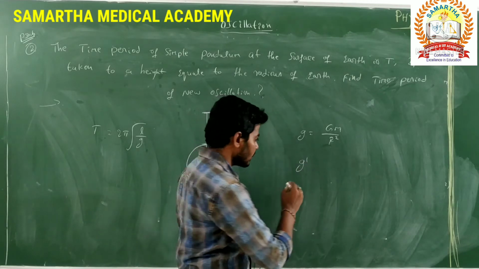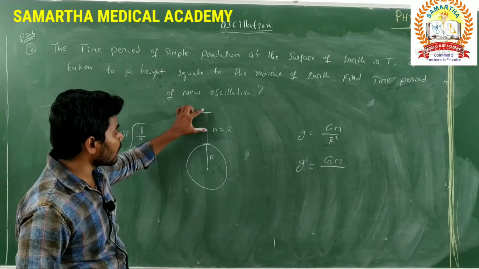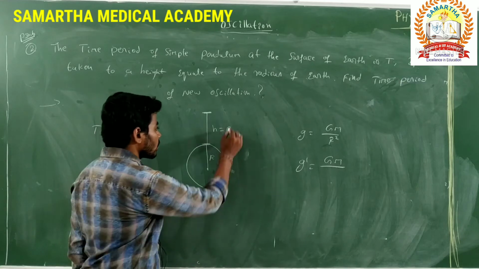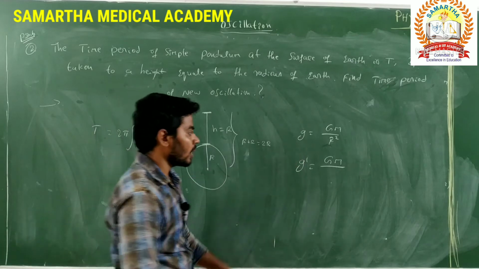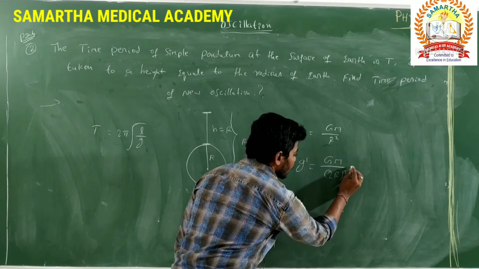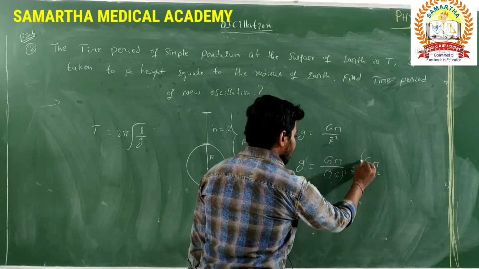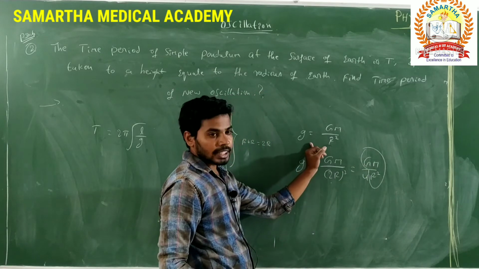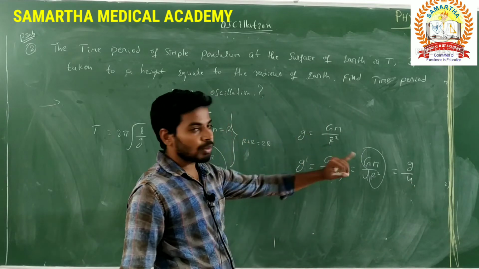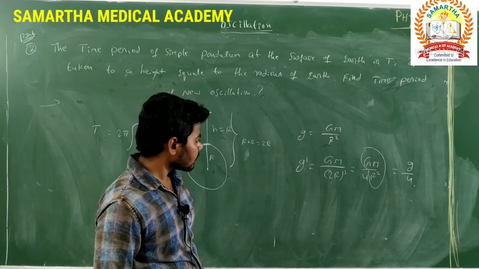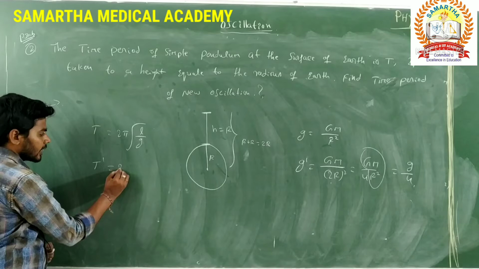It can be taken as g dash, that is equal to GM by the distance between the simple pendulum and the center of the earth. The total distance, how much is it? R plus R, that is equal to 2R. Substitute that value, that is 2R whole square, which is nothing but GM by 4R square. GM by R square is nothing but g, the acceleration due to gravity. This is nothing but g by 4. That means the g dash value is g by 4.